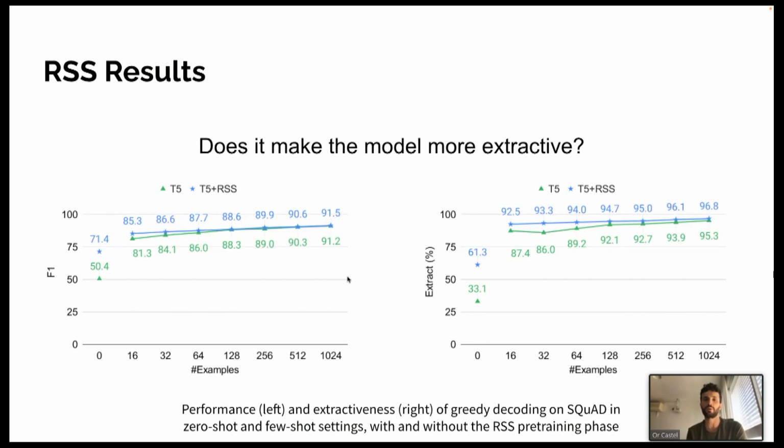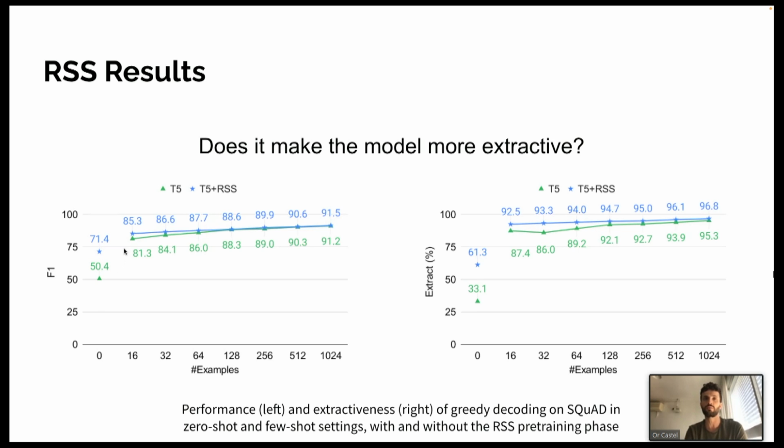Using the T5 model pre-trained on RSS and the standard T5, we found that RSS pre-training increases the model performance, both in terms of F1 and extractiveness, for zero shot. For instance, here for SQuAD, we get 71 F1 points in a zero shot setup, meaning this model was never fine-tuned for the task. We see a 20 point gap compared to the vanilla T5 doing greedy decoding.